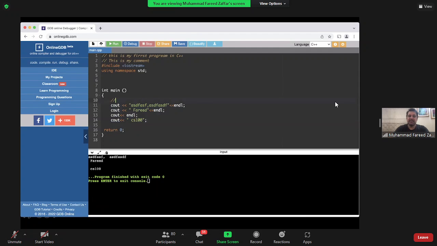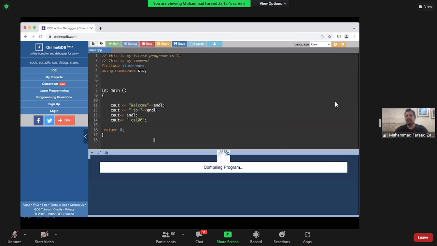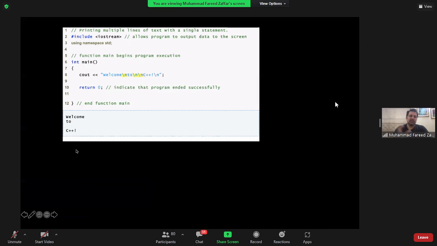Some of those errors are useful, and some of those errors are not useful at all. So this is the exact same program जिसके अंदर हम ये कह रहे हैं welcome to CS100, right? So this is the exact same program, just a different way of saying this. Welcome to CS100, C++, whatever. But this is the same program written with \n. So \n and endl are new line characters. This allows you to print on multiple lines.